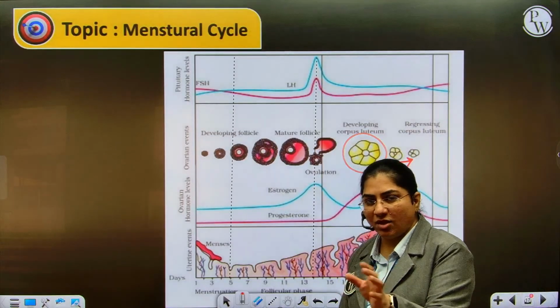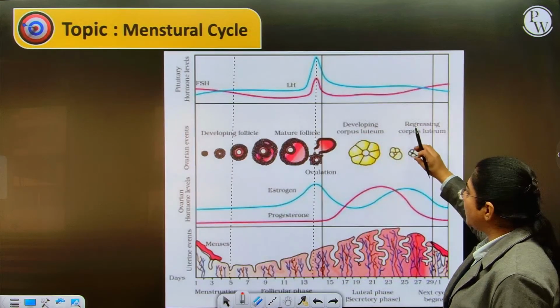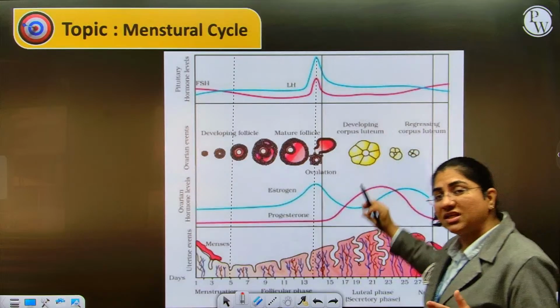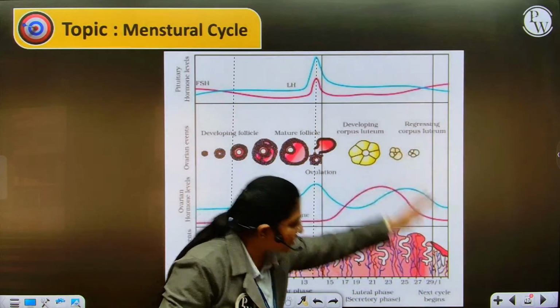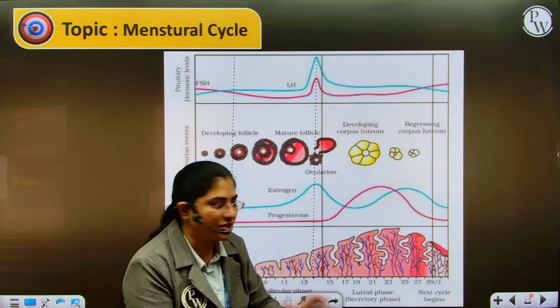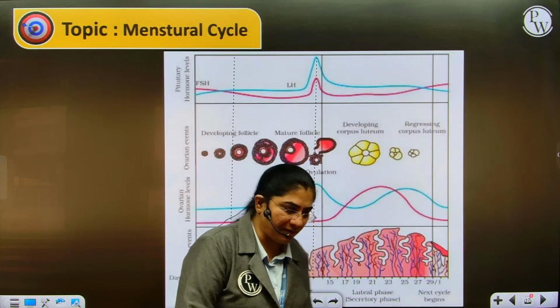Now this term is not given in the NCERT, if you can remember, well and good. So once the corpus luteum degenerates and shrinks, there is nothing to secrete estrogen and progesterone, and the level drops. As the progesterone level drops, the endometrium sheds off, and that marks the beginning of the next menstrual cycle. Is that clear?